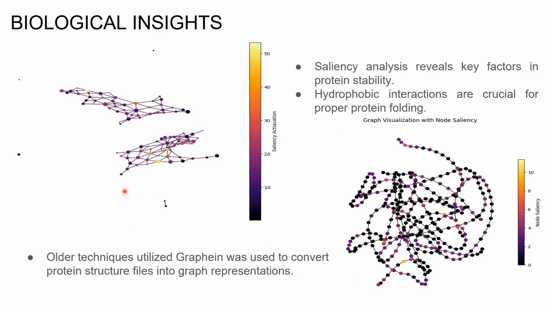Once we are done with the Voronoi tessellation, we get the graph representation of our protein data as you can see from the first image. We get a multigraph dataset which reveals saliency analysis factors in protein stability. We get insights into the hydrophobic interactions which are very crucial for protein folding. As you can see from the first picture, it is much more complex and more detailed in giving us information as compared to the older and previous method as shown in the second image.